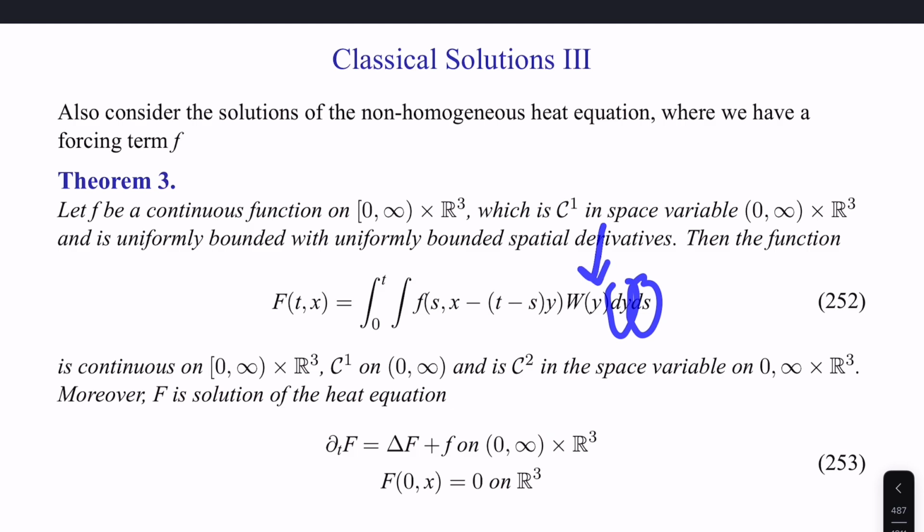There's your heat kernel, and here's this function f, a convolution. The resulting function capital F will be continuous in time and space and differentiable. And the solution can be written as the heat equation: partial F, partial t is the Laplacian of F plus f in time and space, given some initial definition in time and space.